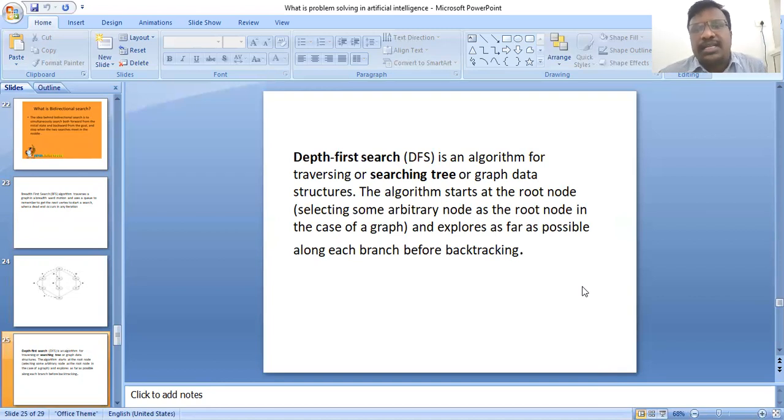And next, the depth first search DFS algorithm for traversing or searching tree or graph structures. The algorithm starts at the root node, selecting some arbitrary node as the root node in the case of a graph, and explores as far as possible along each branch before backtracking.